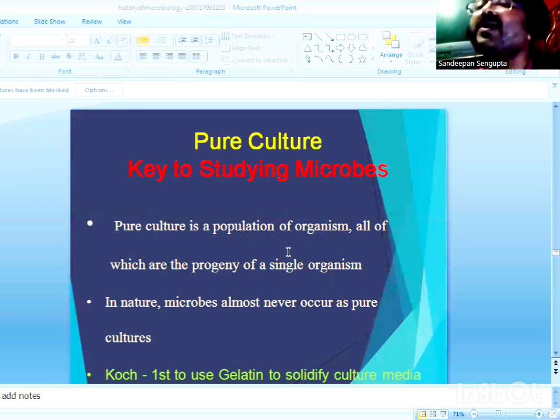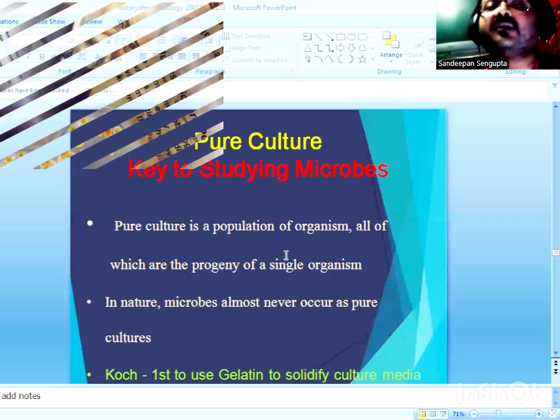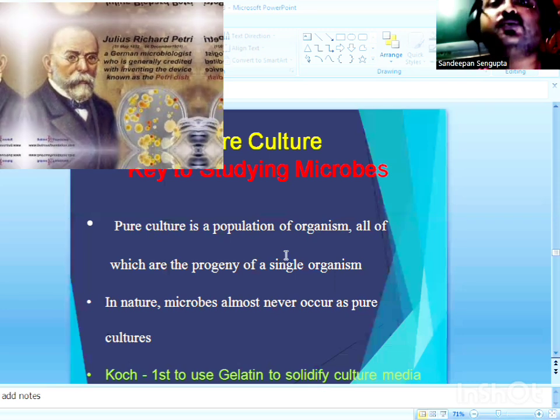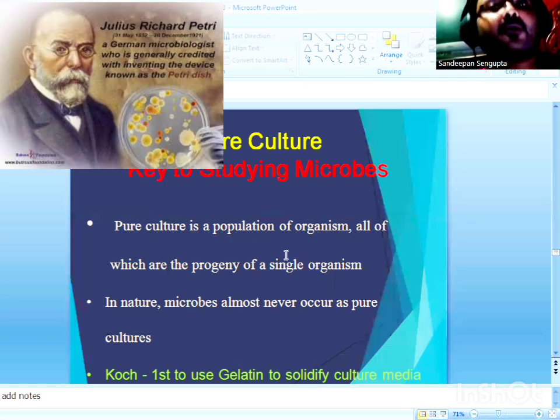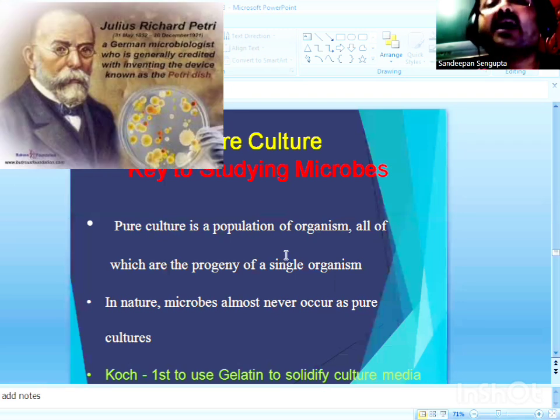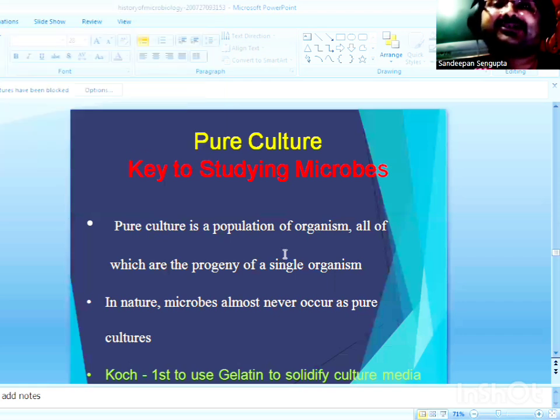Now, there is another assistant of Robert Koch called Richard Petri, who introduced the use of Petri plates for growing microbial cultures, and the Petri plates are still in use for pouring media and for preparing solid media plates for growing microbial cultures.